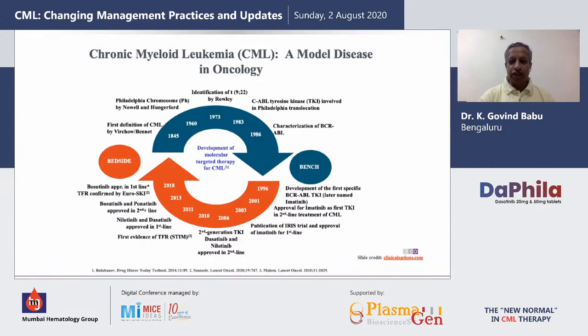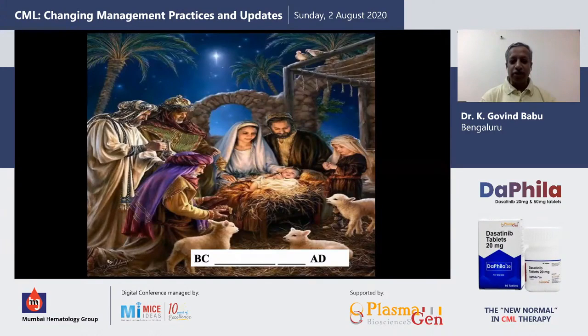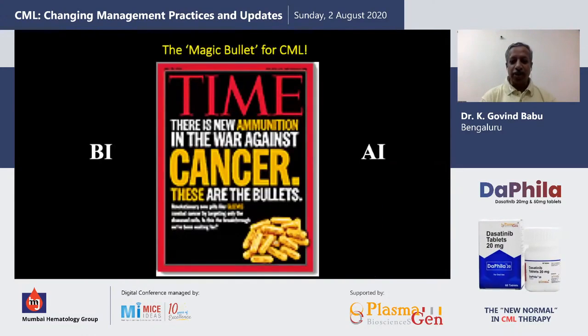I think we all understand today that CML is a model disease in oncology, and we are very fortunate to have so much bedside to bench and bench to bedside going on to help our patients with CML. If you look at our calendar, we talk about BC and AD, but when we talk about imatinib, this BC and AD is BI and AI. This is before imatinib and after imatinib.